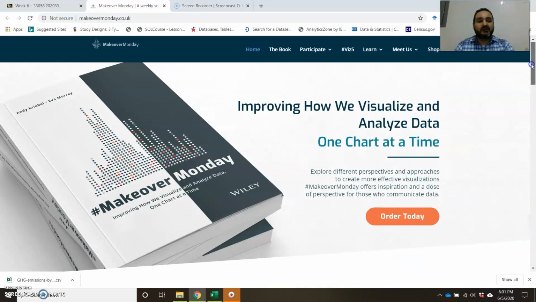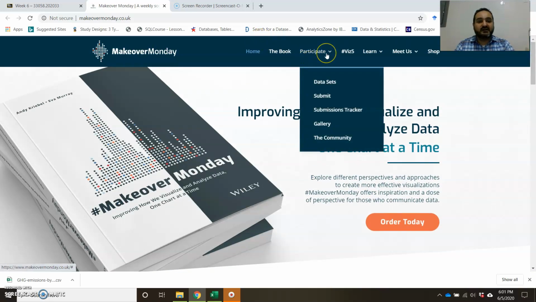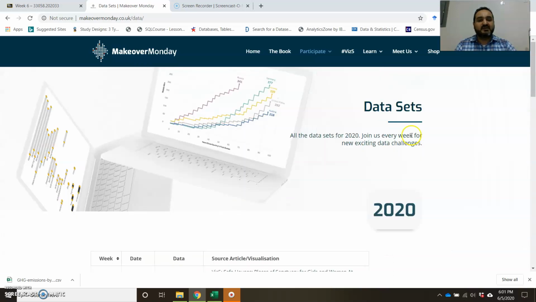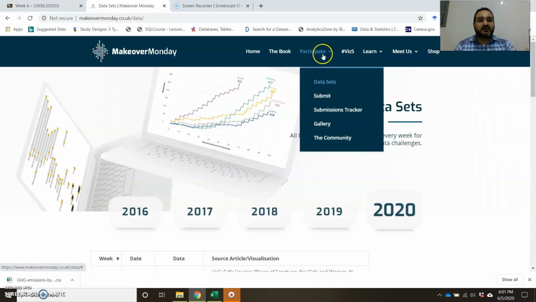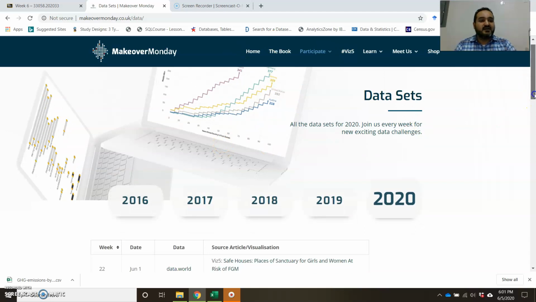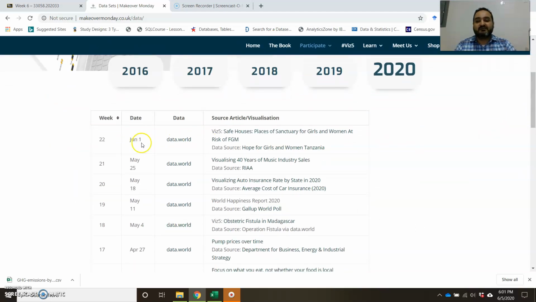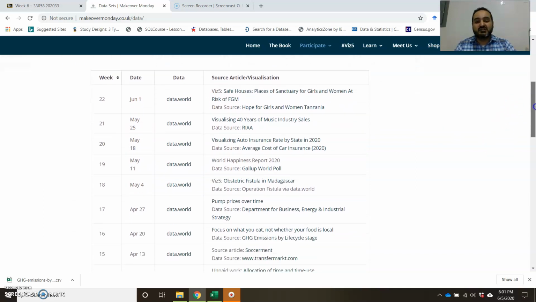But what we really need, what is really important, at least for the sake of this assignment, is to go to participate, and then you might actually be asked to create an account with them here, which should be something simple. So you click on the data sets, and then you will see data sets almost every week. Every week they have a data set about a certain story.